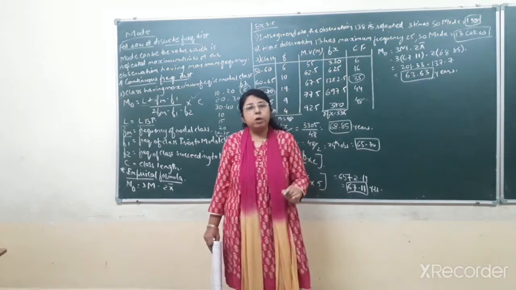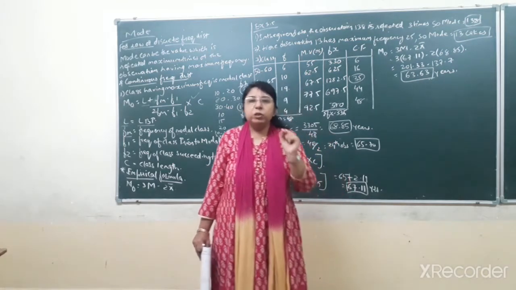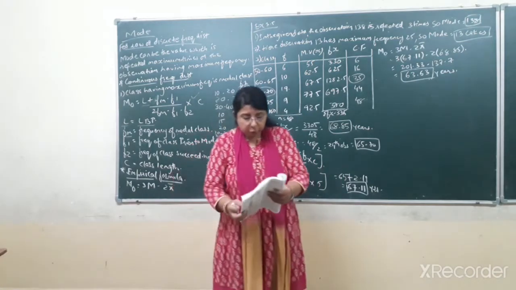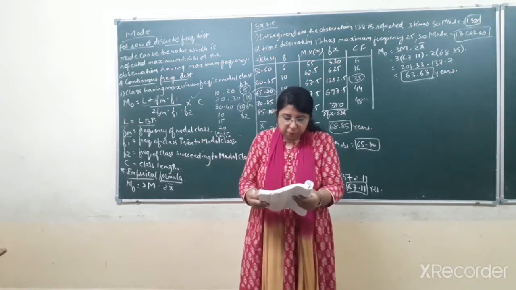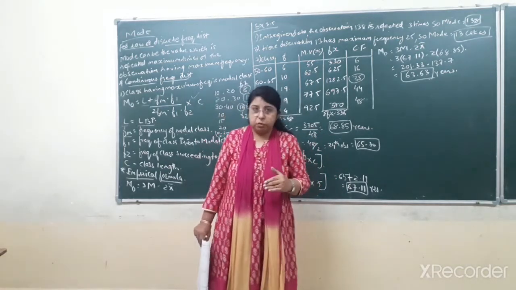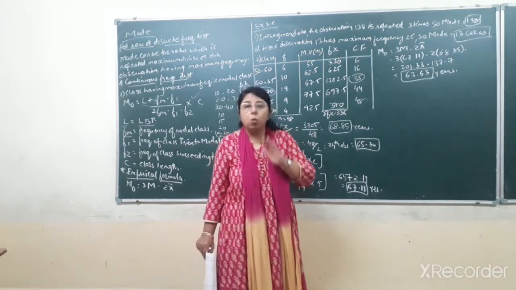So in case of raw data, you have to identify the mode by the value which is repeated the maximum number of times. Now looking at the question, you can see that the value 138 is repeated 3 times, and there is no other value that is repeated more than once.